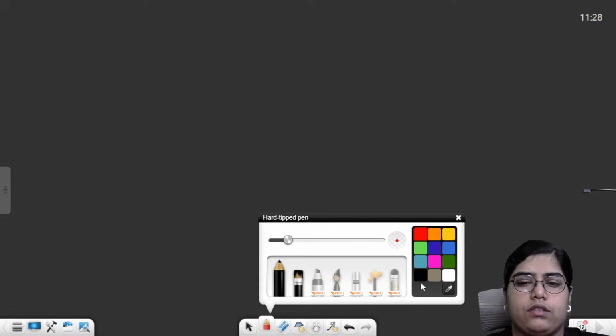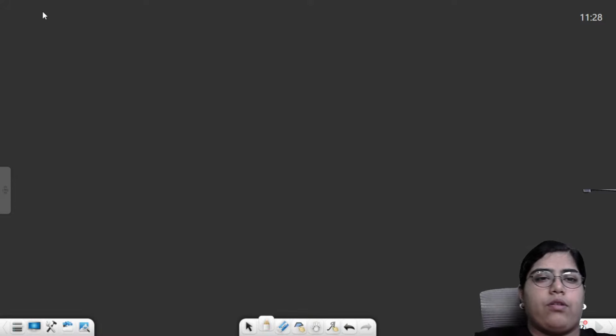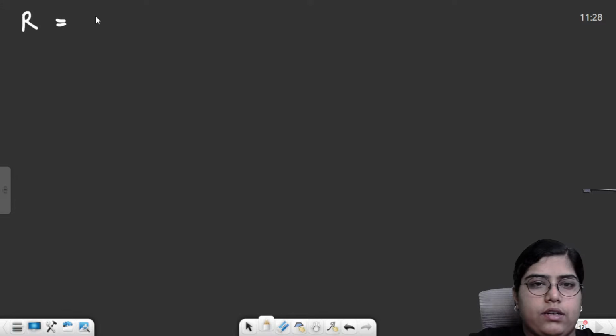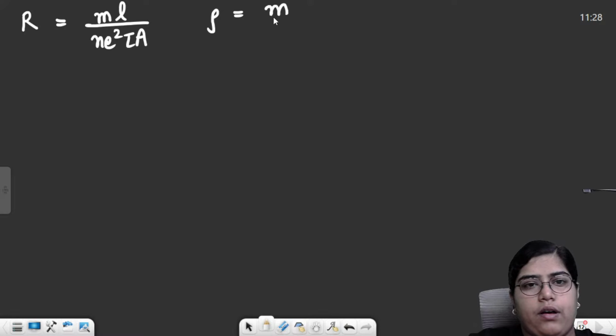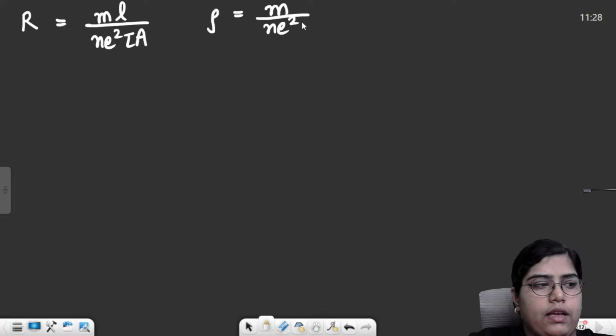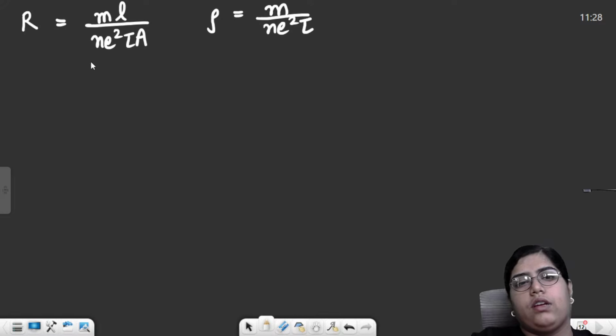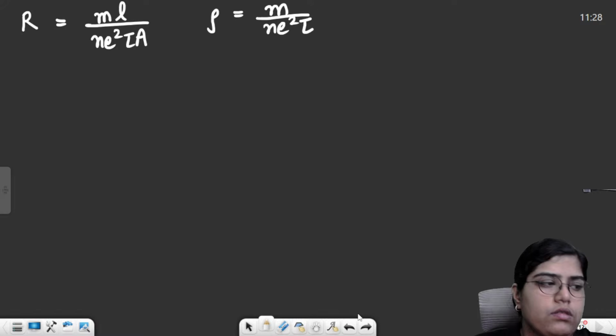Then there were two things which we derived using Ohm's law, the formula for resistance and the formula for resistivity. The formula for resistance was ML by NE square tau A. The formula for resistivity was simply M upon NE square tau. If you equate it with rho L by A, L by A gets cancelled and the term which is left is simply rho, right?